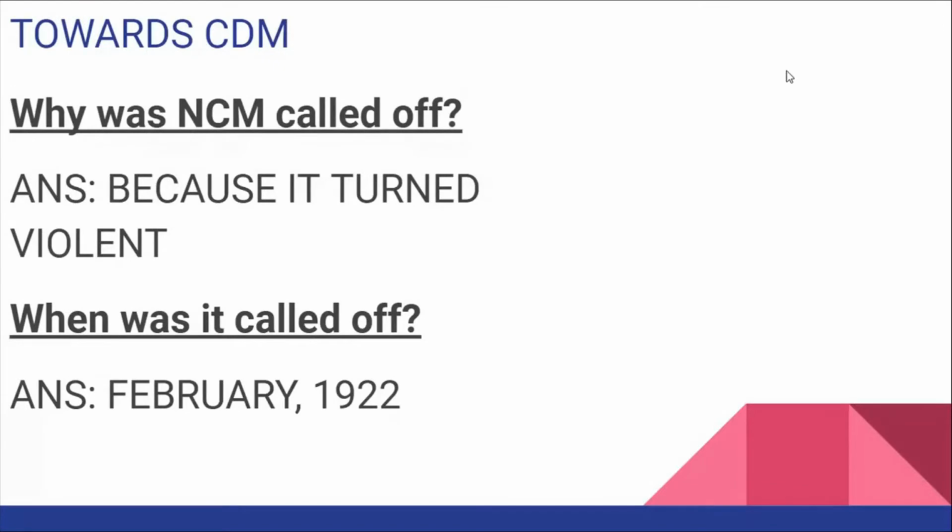Now, Mahatma Gandhi called off the non-cooperation movement. We saw in the last part what non-cooperation was and what its impact was, and it was called off because the non-cooperation movement turned violent. So it was called off in February 1922.